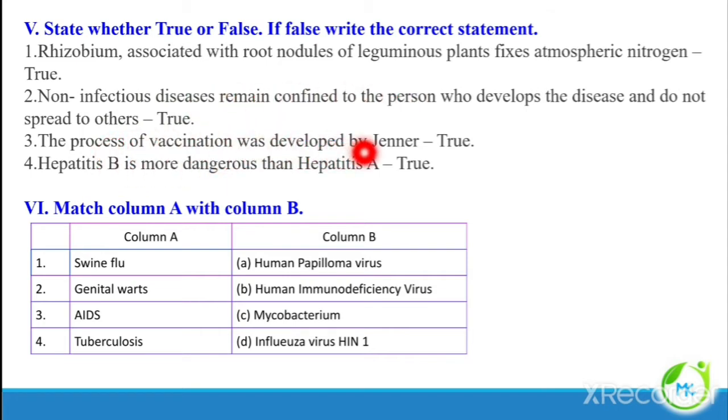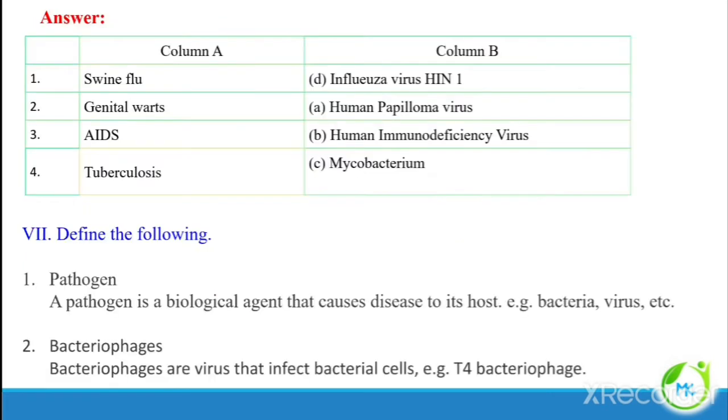The process of vaccination was developed by Jenner. It is true. Hepatitis B is more dangerous than hepatitis A. So it is also true. So they have given match. They have asked to match column A with column B.